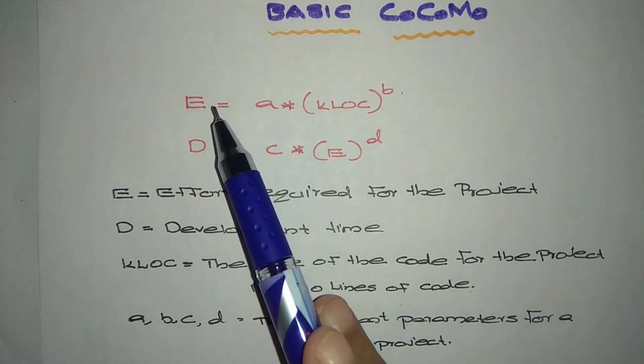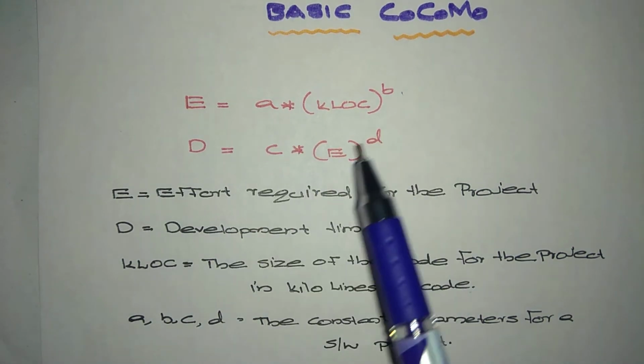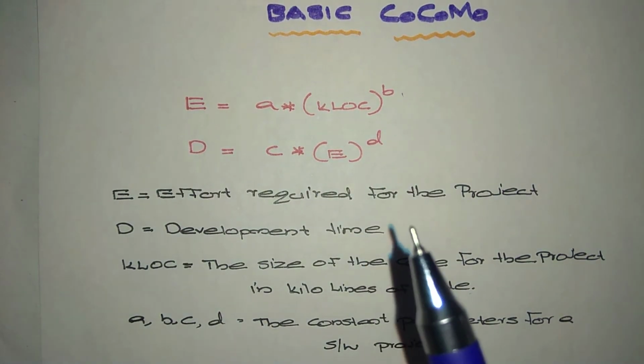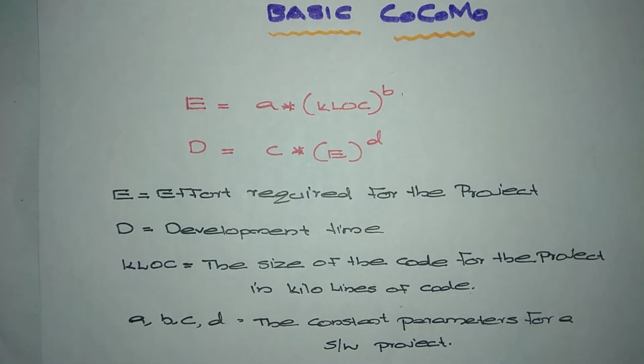Okay, E is the effort and D is the development time. And we have the constants A, B, C, D. These A, B, C, D have some standard values, depending on the project you have taken.